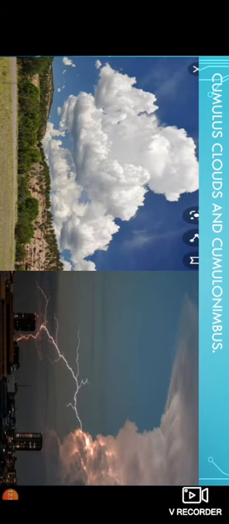Anvil means block-like shape. The clouds have positive charges at the upper end and negative charges at the lower end. The land below them always has positive charges. Due to the difference in the charges, electric discharge occurs and lightning is seen in the sky for a moment.